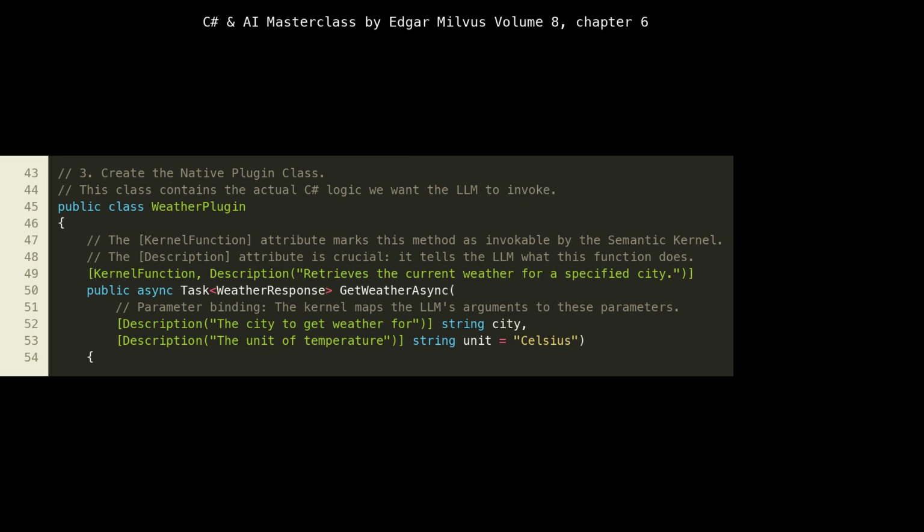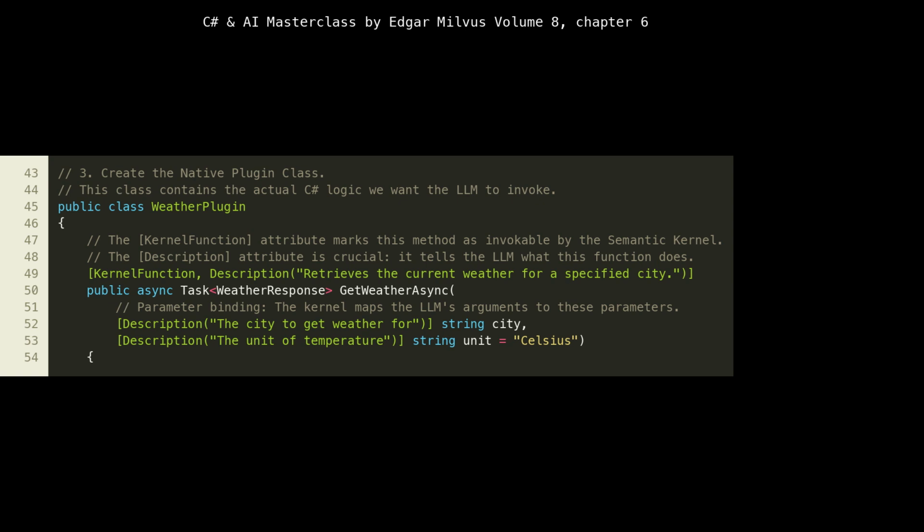This section introduces the WeatherPlugin class, which is where we encapsulate the actual C# business logic that the LLM will be able to invoke. The KernelFunction attribute is a cornerstone of Semantic Kernel. It explicitly marks the GetWeatherAsync method as a function discoverable and invocable by the kernel. Without this attribute, the kernel would simply ignore the method.